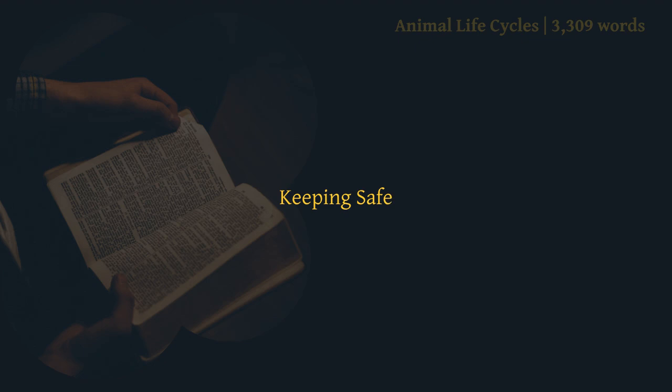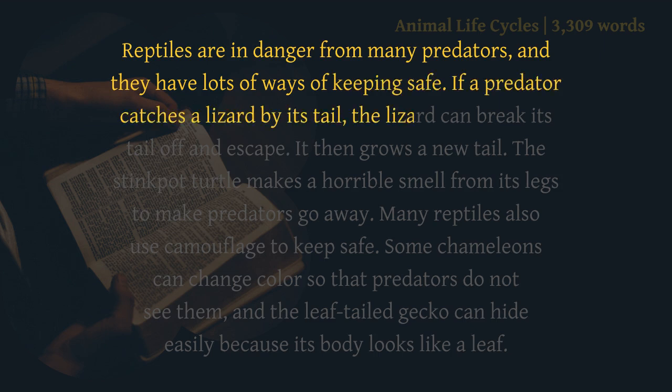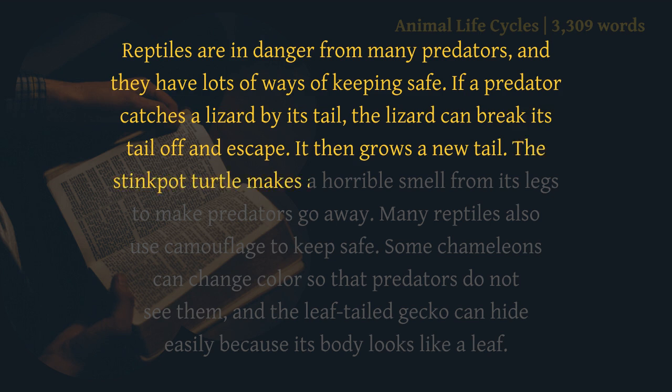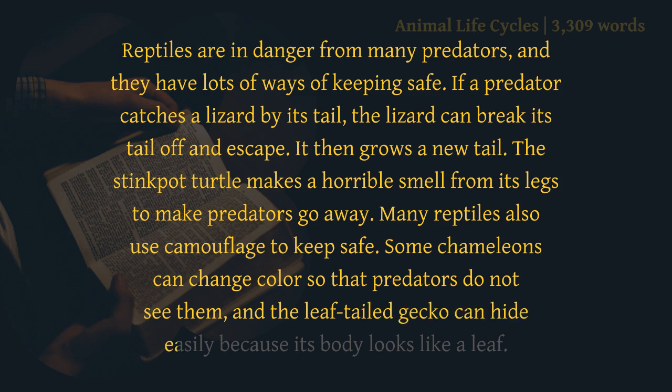Keeping safe. Reptiles are in danger from many predators, and they have lots of ways of keeping safe. If a predator catches a lizard by its tail, the lizard can break its tail off and escape. It then grows a new tail. The stinkpot turtle makes a horrible smell from its legs to make predators go away. Many reptiles also use camouflage to keep safe. Some chameleons can change color so that predators do not see them, and the leaf-tailed gecko can hide easily because its body looks like a leaf.